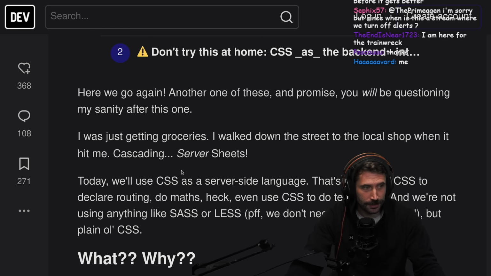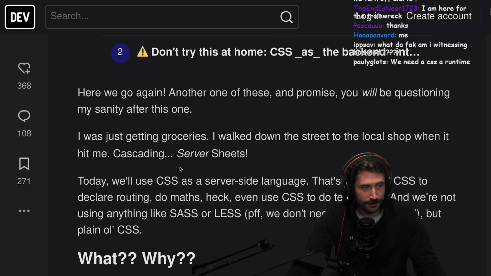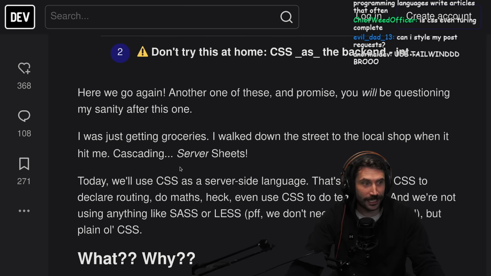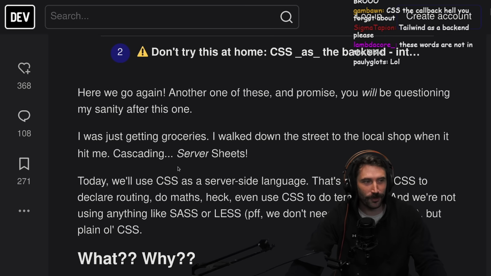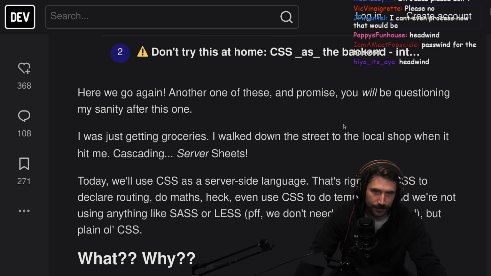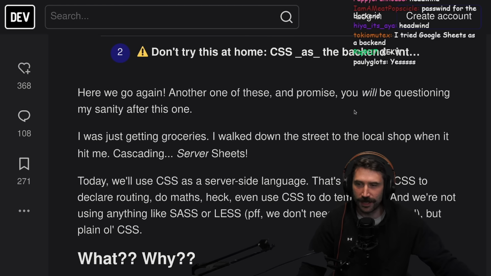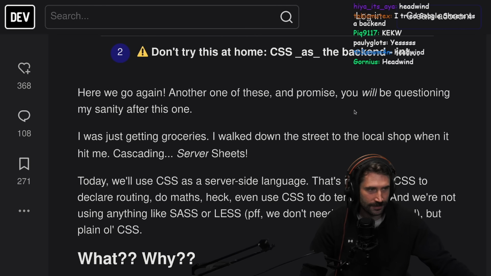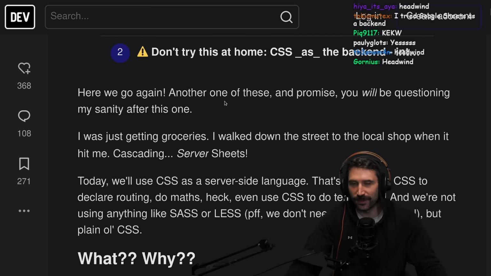I'm pretty sure somebody can invent it. Can we get Frontwind for the backend and Tailwind for the front end? Did I just make a really odd observation that it's named backwards? Oh my goodness, let's do it. Make Frontwind. Somebody make it. All right, here we go. Here we go again, another one of these, and I promise you will be questioning my sanity after this one. Here, let's turn this down. Headwind. We can do Headwind. I like Frontwind a little bit better because it just sounds funny.